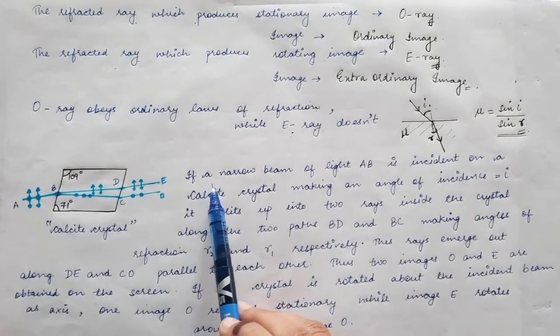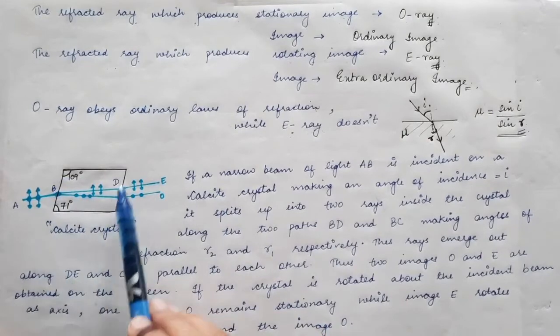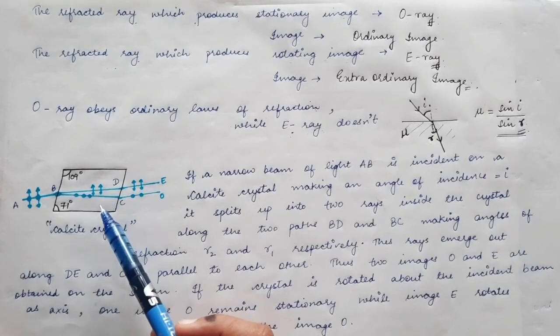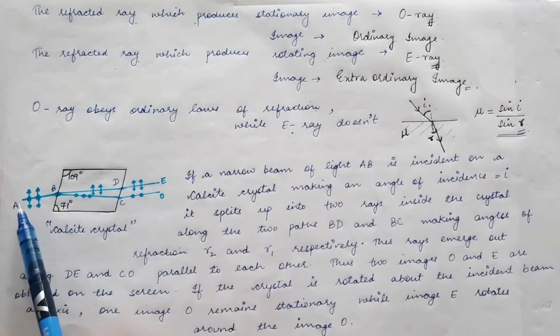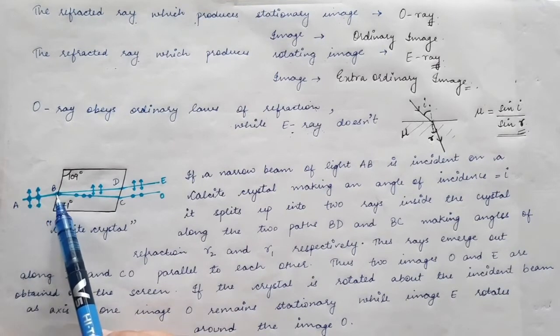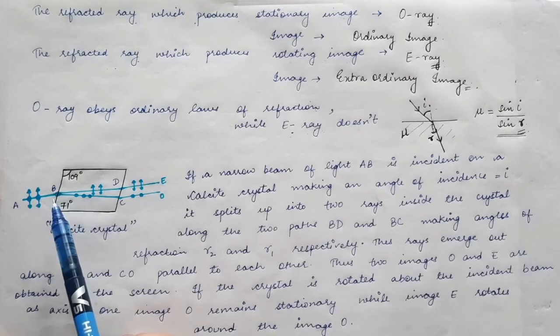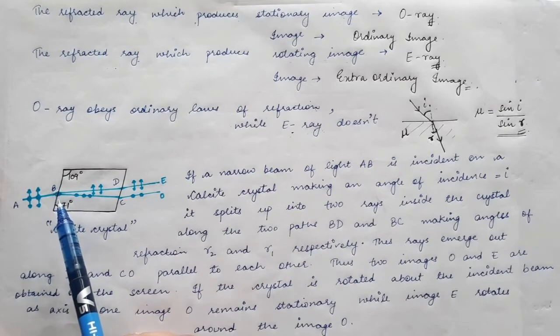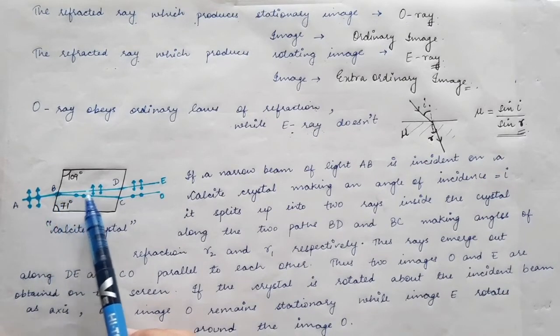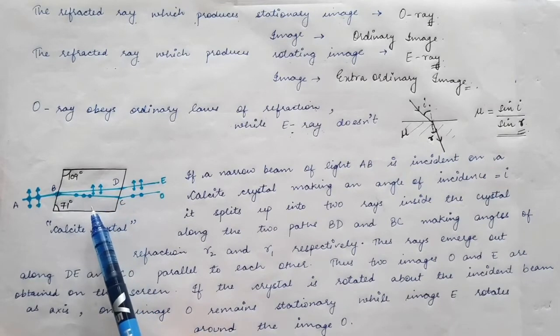Now we are taking an example of a calcite crystal. This is the principal section of the calcite crystal, and we will see in an upcoming lecture what the principal section is. Now I have taken a calcite crystal and I have an unpolarized light. I have double-headed arrows and a single dot at the center, which represents the unpolarized light. The unpolarized light falls on the calcite crystal. Calcite is a birefringent material, that is, double refraction occurs inside it. So when unpolarized light falls on the calcite crystal, it gets split into two rays.